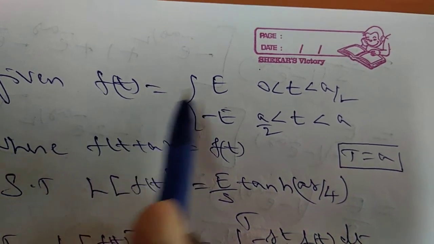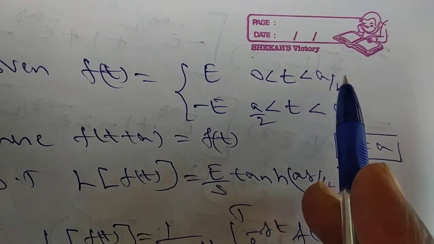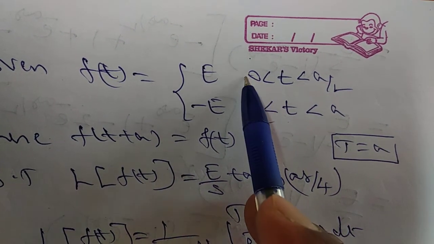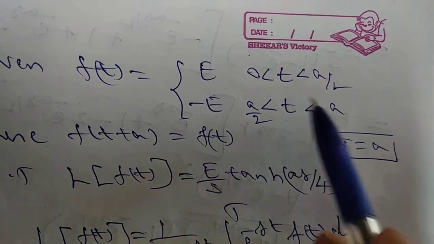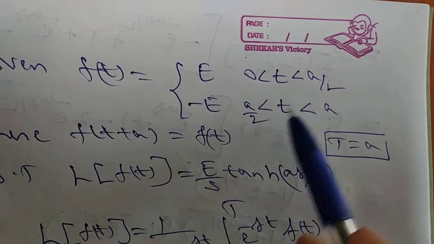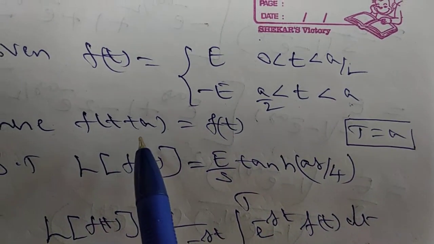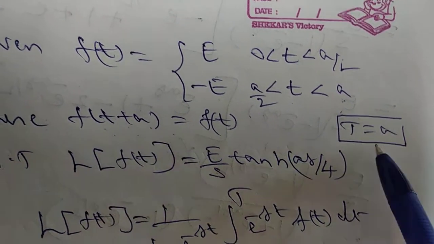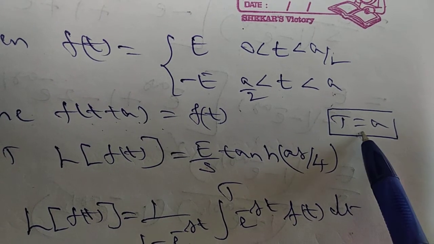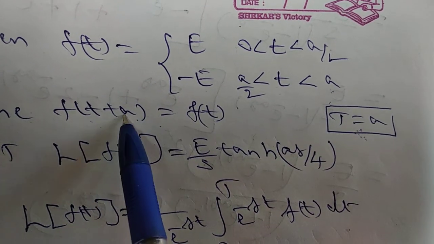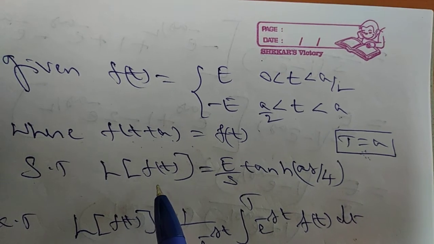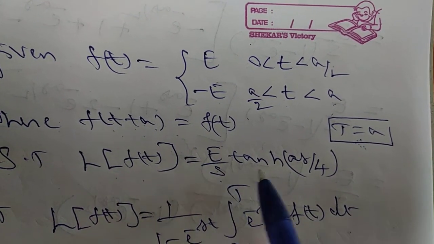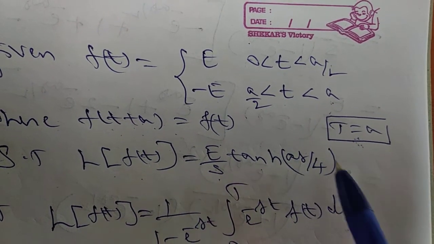Given f of t is equal to e in the interval 0 to a by 2 and minus e in the interval a by 2 to a. So totally this is 0 to a. 0 to a can be split into 0 to a by 2 and a by 2 to a, and it is given f of t plus a is equal to f of t. So here capital T represents period, and period T is equal to a. Then we have to prove or show that Laplace transform of f of t is equal to e by s tan hyperbolic a s by 4.